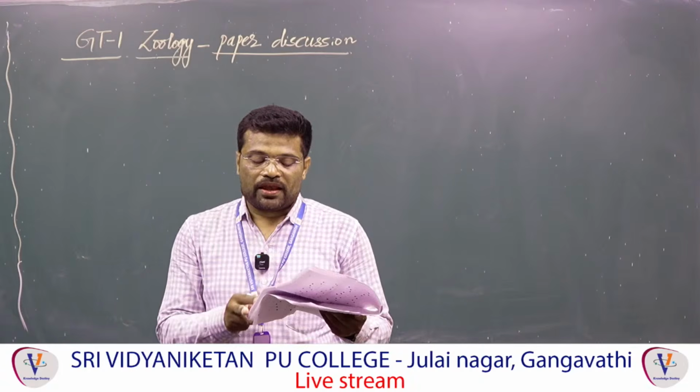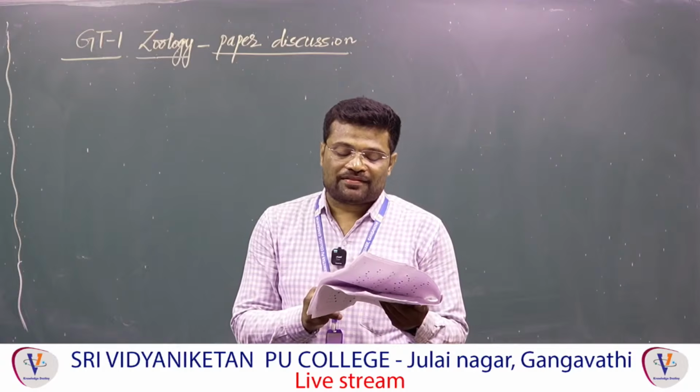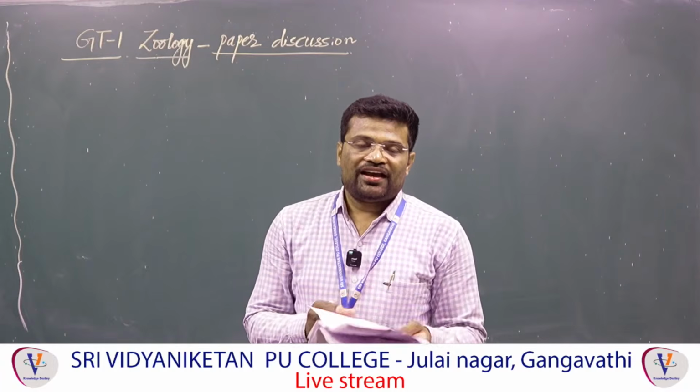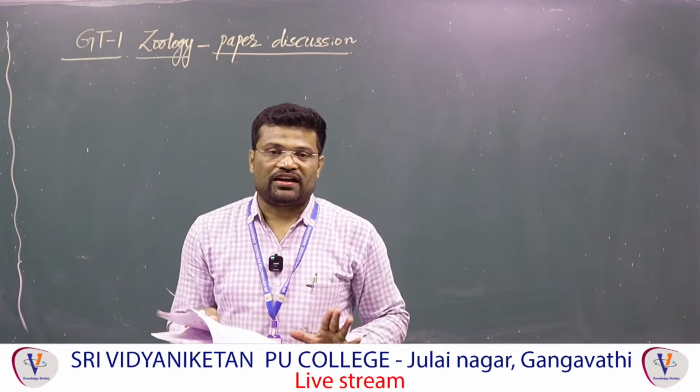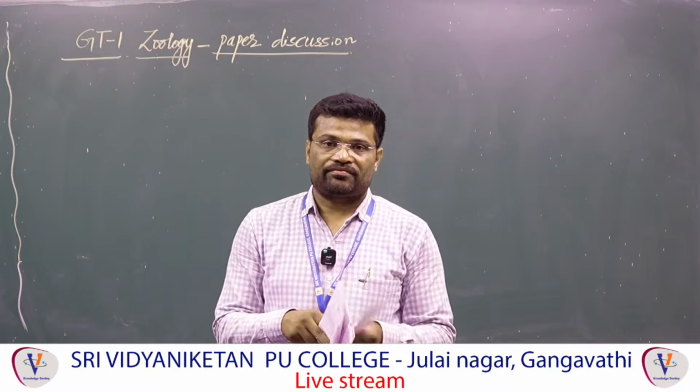Next, 120. Antibodies that cross the placenta provide. Obviously, natural passive acquired immunity. No ambiguity at all. Direct NCERT line.